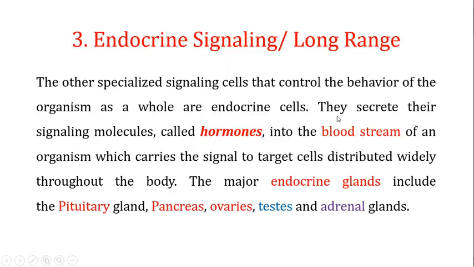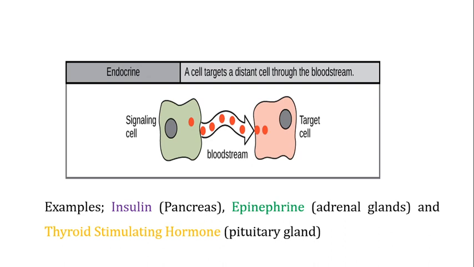If you talk about the major endocrine glands in your body, one of the important glands is the pituitary gland. You have got the pancreas, the ovaries, the testes, and the adrenal glands. They are some of the major endocrine glands present in the human body. If you look at the examples of the endocrine signals, insulin can be one example, which is produced by the pancreas. Epinephrine will be another example that is produced by the adrenal glands, and the thyroid stimulating hormone which is produced by the